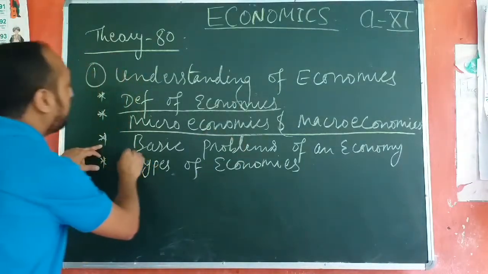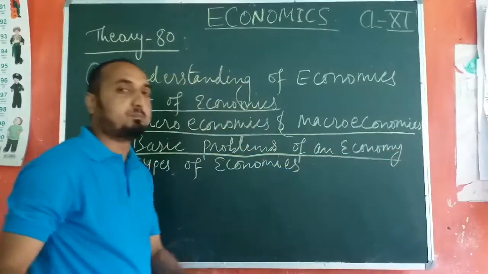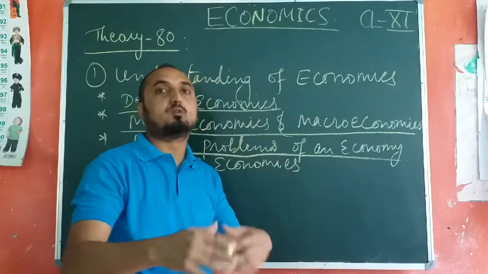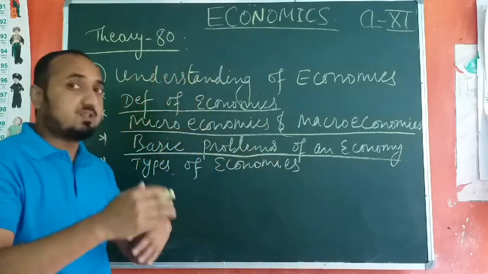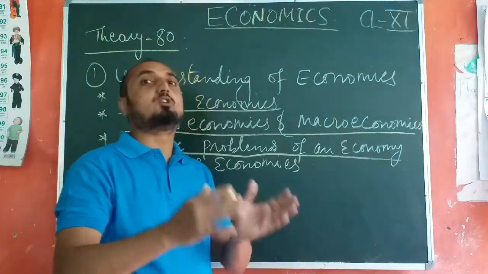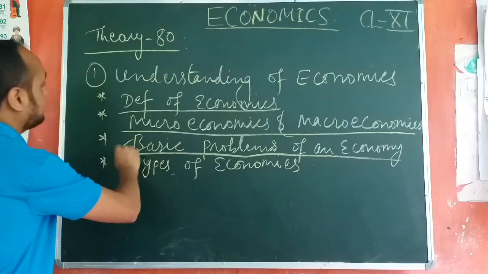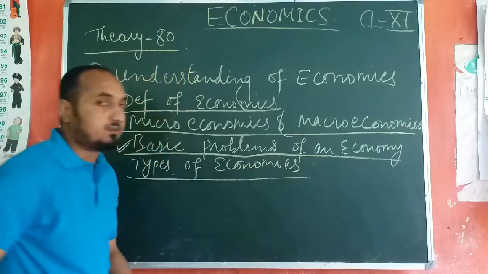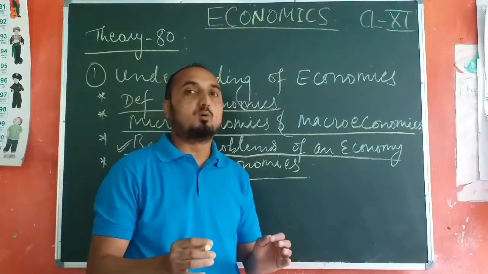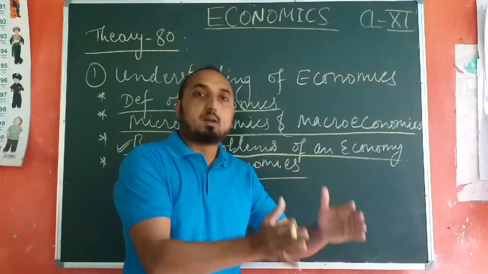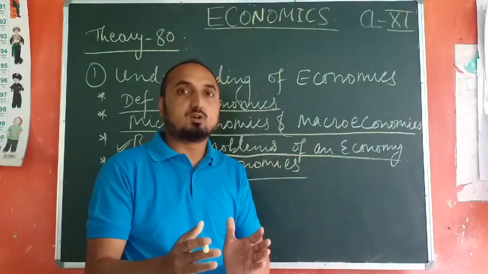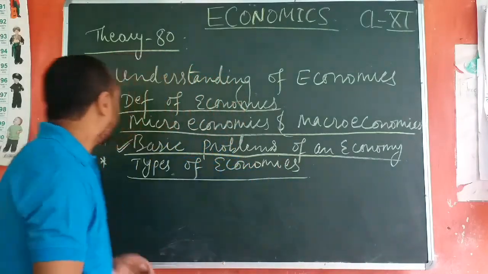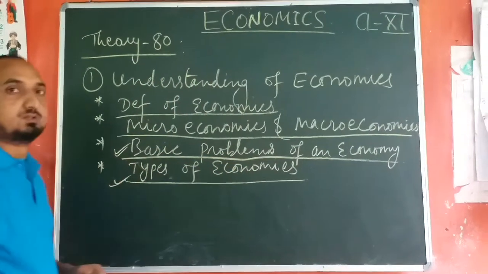And the next one we have basic problems of an economy. So in the case of basic problems, we have to study about what to produce, how to produce, for whom to produce. Okay, and the different central problems as well as different economic problems of an economy we have to discuss in this chapter. Next one we have types of economies. In the case of these types of economies, we have to study about different types of economies like capitalist economy, socialist, mixed economy, agricultural economies and industrial economies as well. So these are included in types of economies.